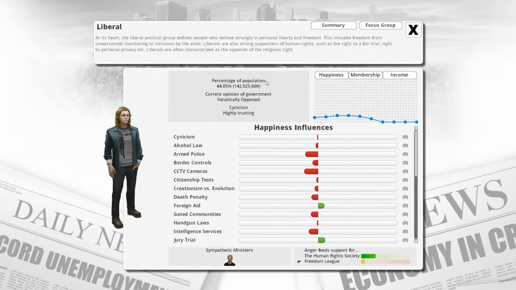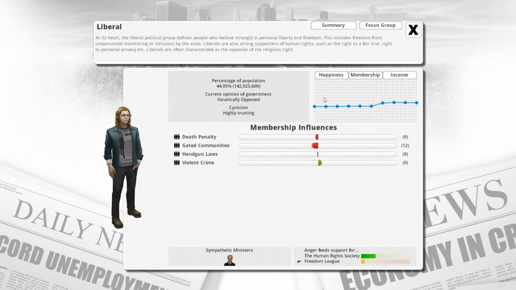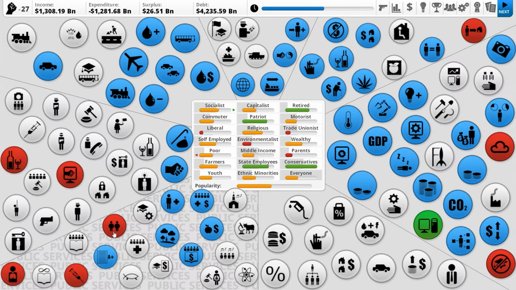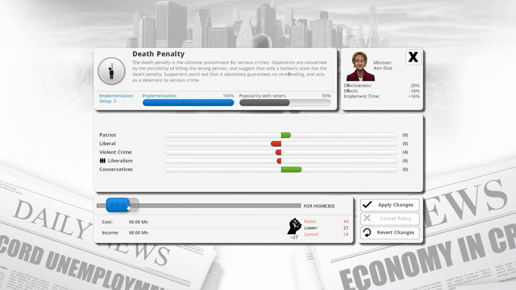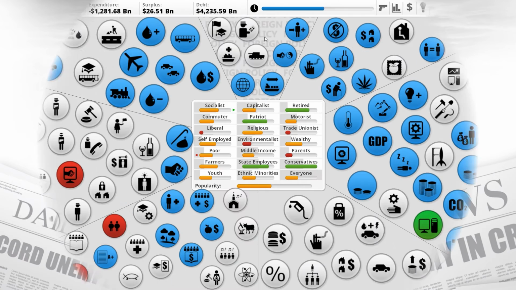Look how many members of liberals there are. We have to get people away from being liberal members, because otherwise we're going to end up with issues. Maybe we increase the death penalty thing, lowers liberalism quite a lot, makes liberals less happy. But that could really help us out in terms of that sort of stuff. So that might be where we want to end up going.